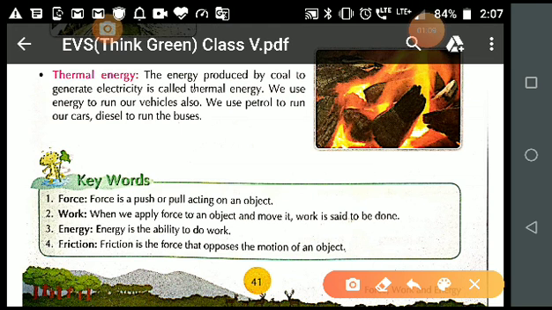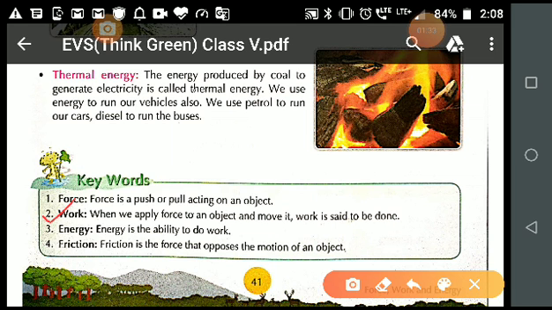So students, in today's video we will discuss the keywords. The first one I have already discussed in my previous video. Now let's start with the second one, that is work. So what is work?